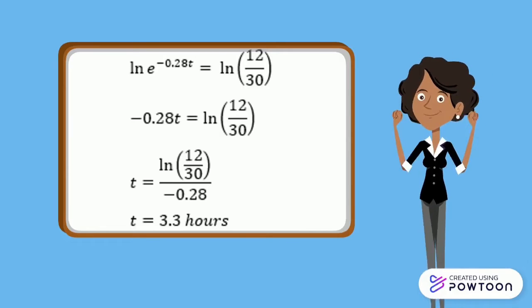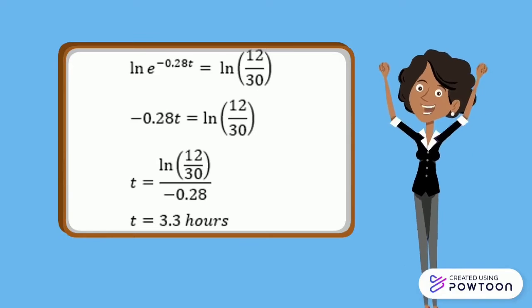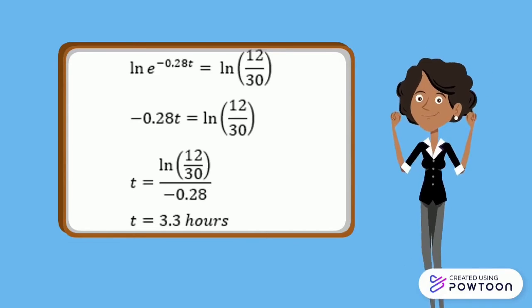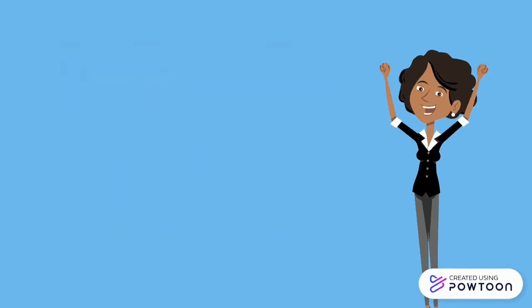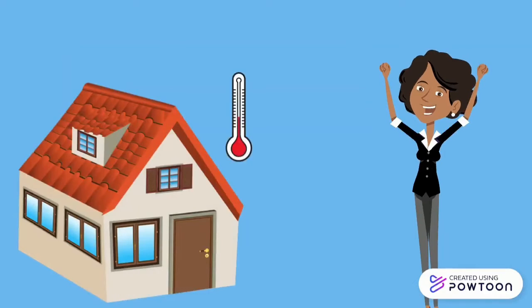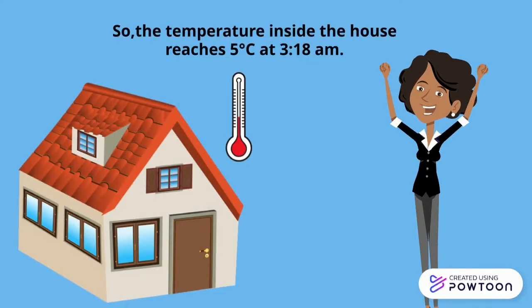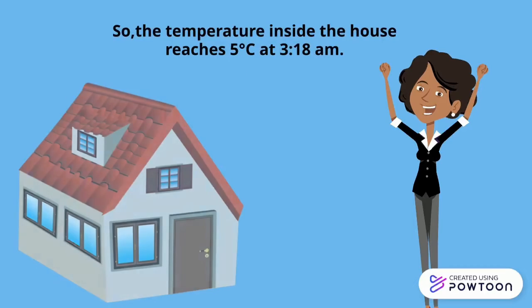So -0.28t is equal to ln of 12 over 30. So we get t equal to ln of 12 over 30 divided by -0.28. Thus, we get t is equal to 3.3 hours. The temperature inside the house reaches 5 degrees Celsius at 3:18 a.m.